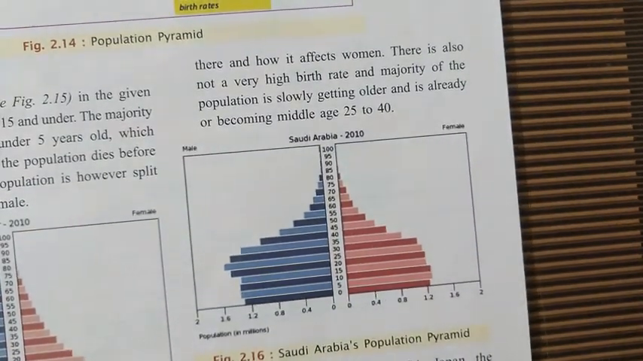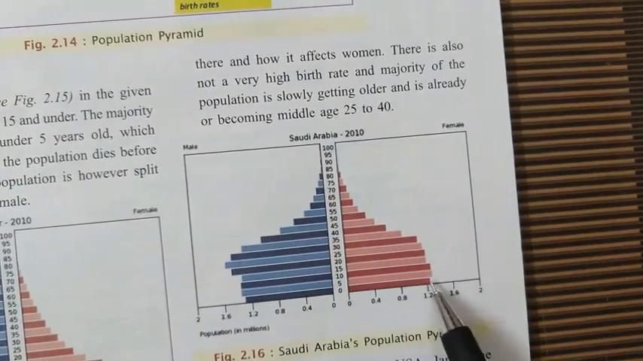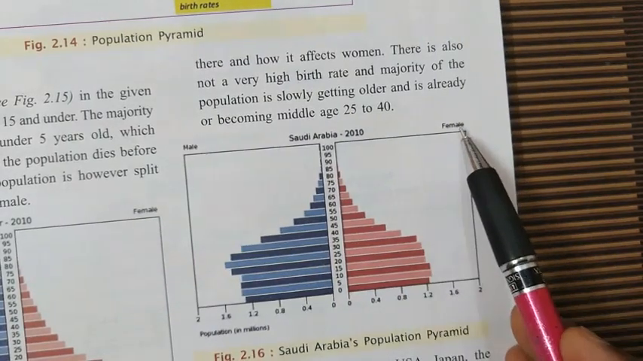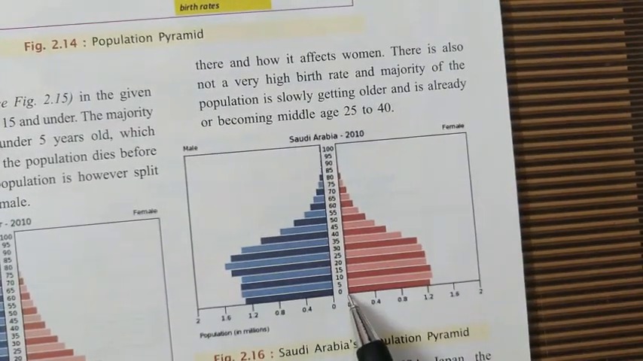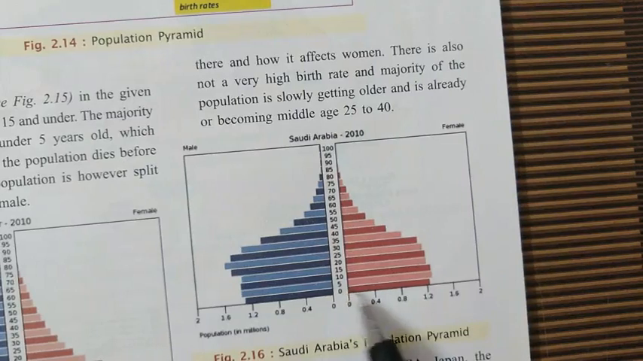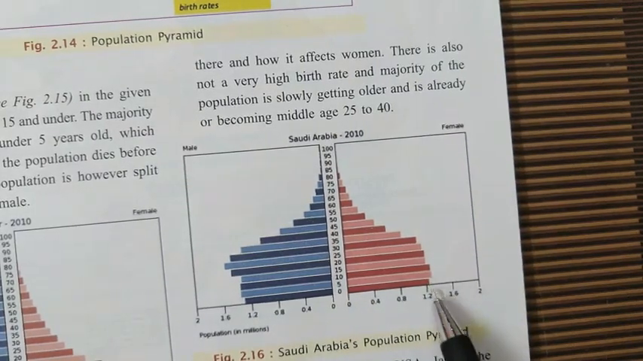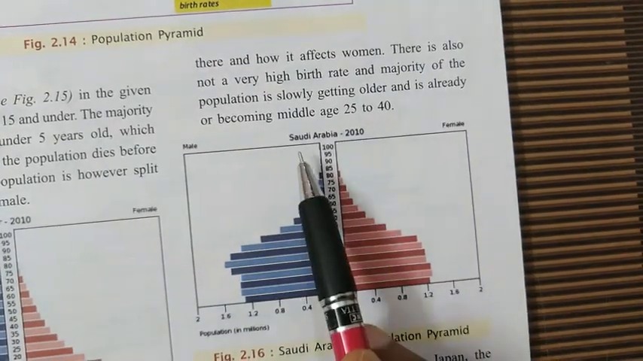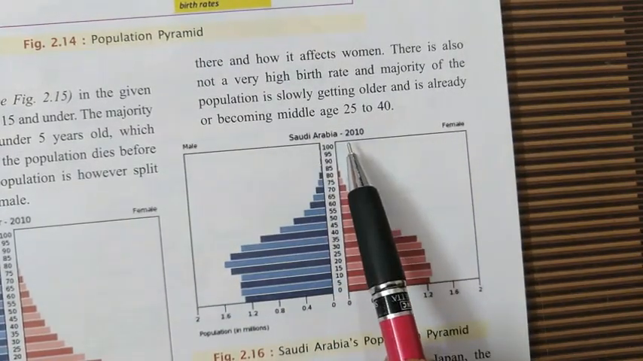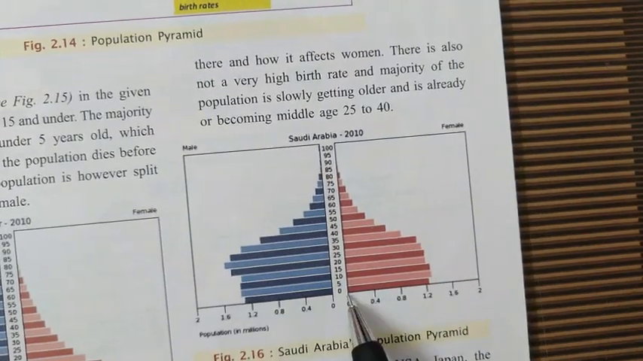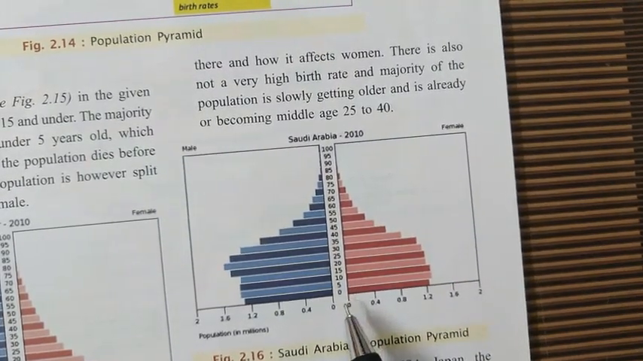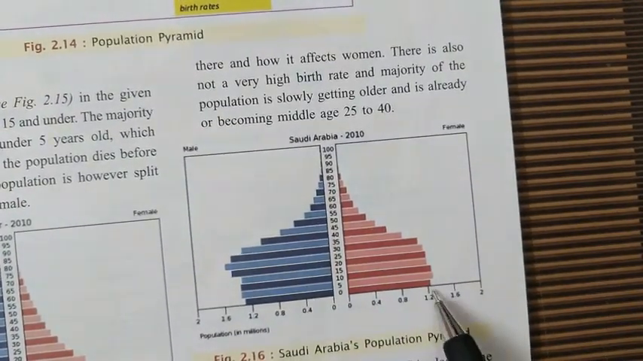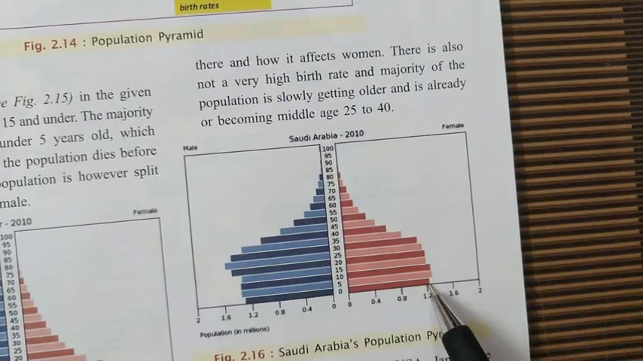Suppose we take one block. This is the female population in the age group between 0 to 5, and it is 1.2 million. So in Saudi Arabia in 2010, the female population in the 0 to 5 age group, the very small children and infants, was slightly more than 1.2 million.